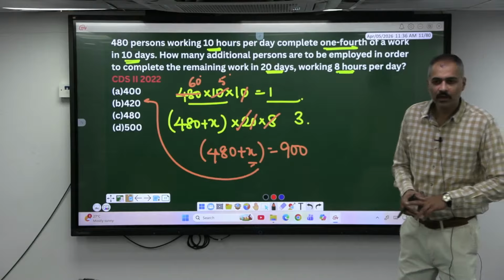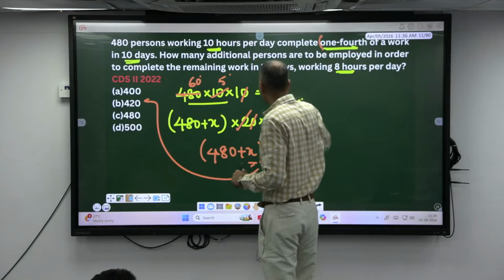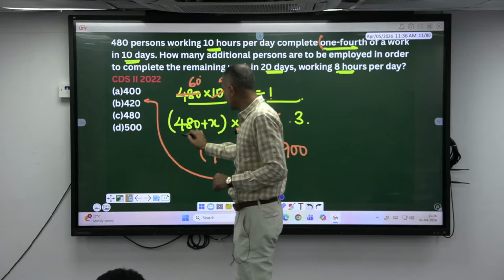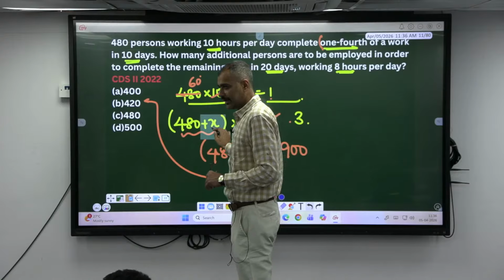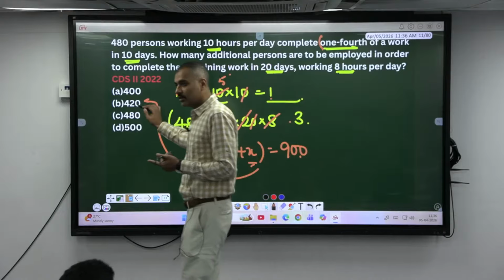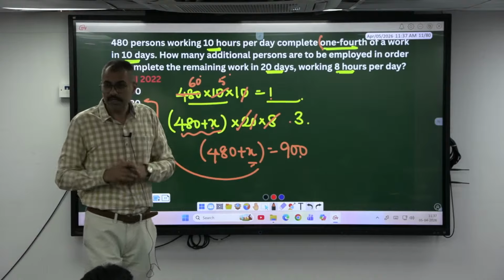Got it? Do not get confused with 1/4, 1/5 and all. Out of 4 parts, he is doing 1 part. Remaining is 3 parts. How many people are required? More number of people. How many more? X. So the total number of people required is 900, which is how much more? 420 more. Any doubt here?